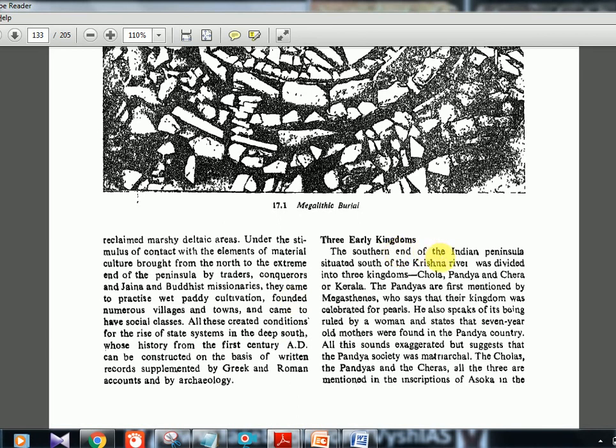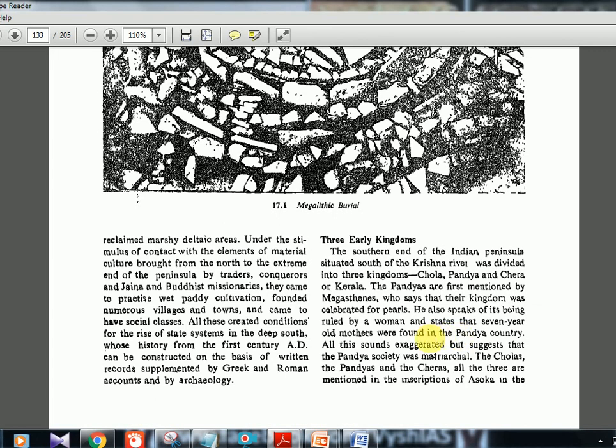The southern end of the Indian peninsula, situated south of the Krishna river, was divided into three kingdoms. The Pandyas were first mentioned by Megasthenes. Again, an important statement, UPSC will pick it up. Okay, Megasthenes is the one who first mentioned the Pandya kingdom, who says that the kingdom was celebrated for pearls. Okay, he also speaks of it being ruled by a woman and states that 7-year-old mothers were found in the Pandya country. What does it mean?